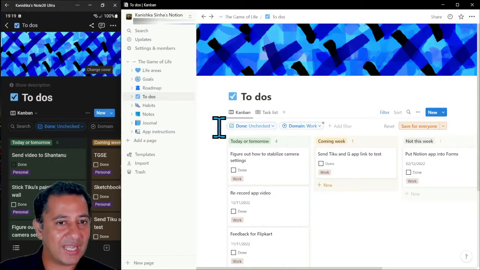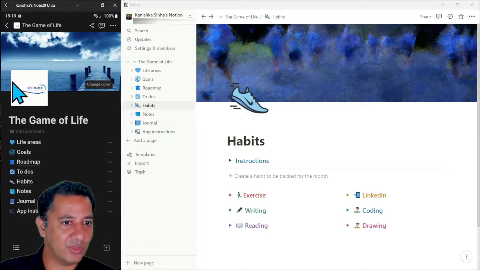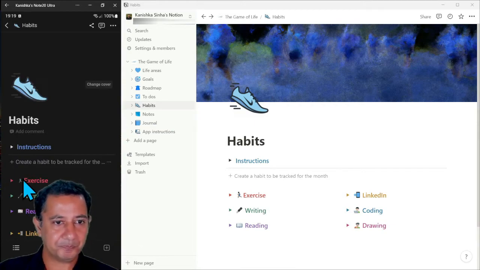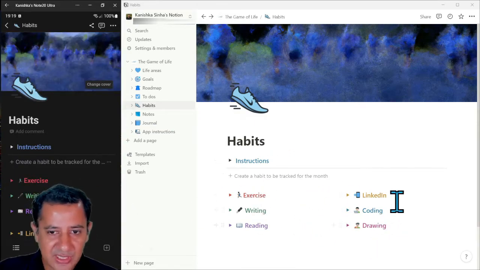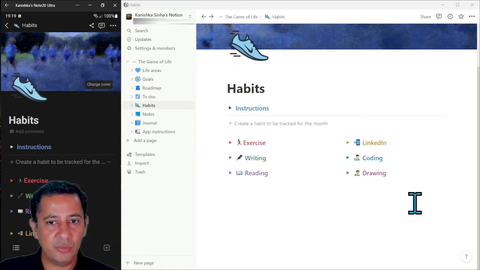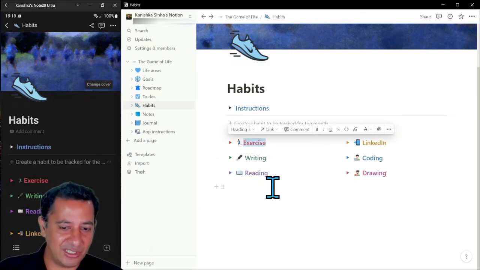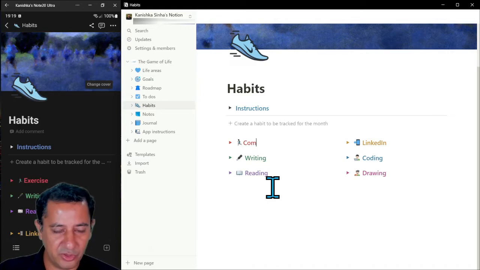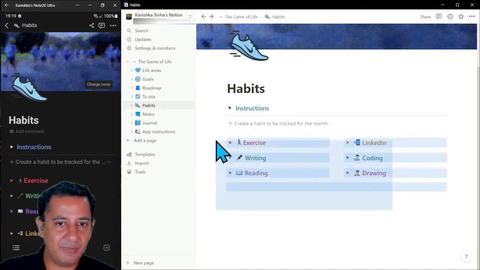The next thing I'm going to look at is the habits, right? So let me go to habits, and on my mobile as well, I'll go to the habits page over here. Okay, now here you can see I've got 6 habits that I'm tracking. You will start off with maybe a couple of habits, and you can just highlight the title and just change it, right? So computer, for example, you can just change it over there. You can change the icon. Now what I'm going to do is let me expand these habits to show you how it looks.